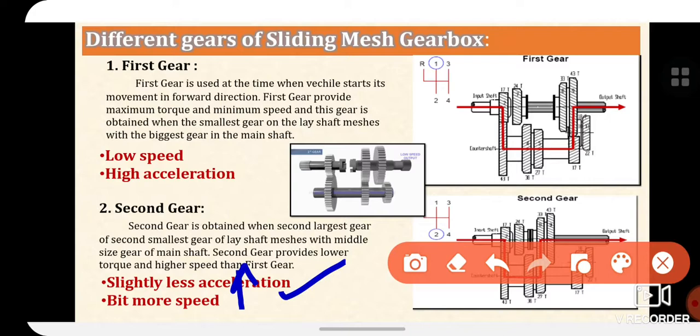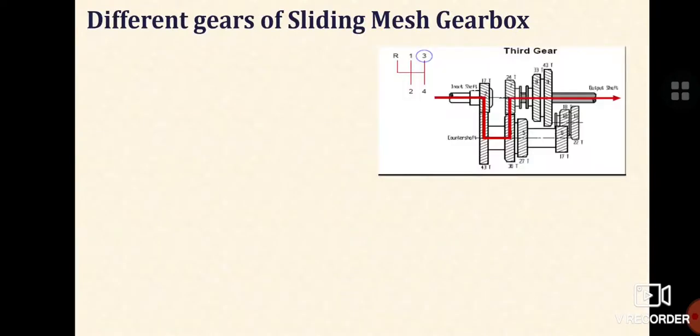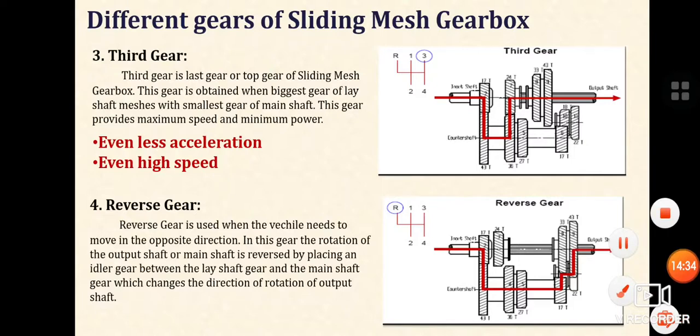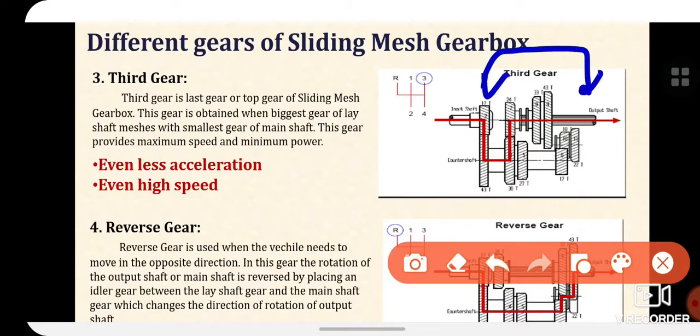gear. The operation of the gear shift lever is such that there is disengagement of the gear of the main shaft from the gear on the counter shaft. The gear of the main shaft then meshes with the gear on the counter shaft. Now we will discuss gear number 3 and 4. The mechanism is almost similar, but the speed ratios are different, and it meshes with different gears as compared to the first and second gears.